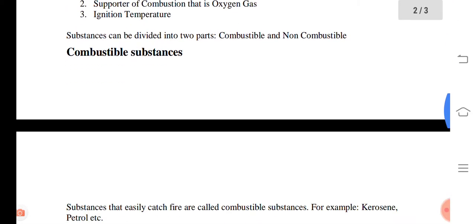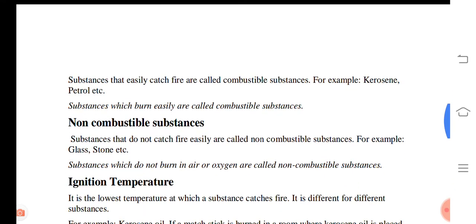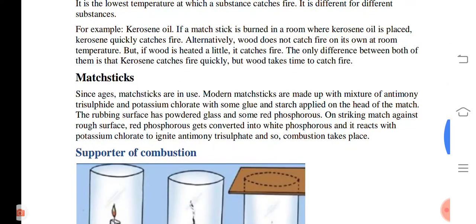Students, some substances catch fire easily, called combustible substances, for example kerosene and petrol. And some substances that do not catch fire easily are called non-combustible substances, for example glass, stone, sand, etc.